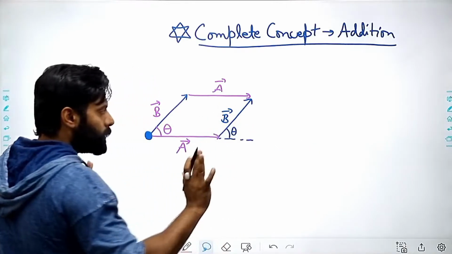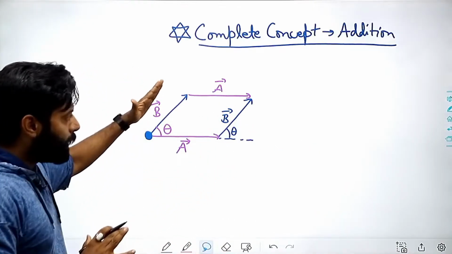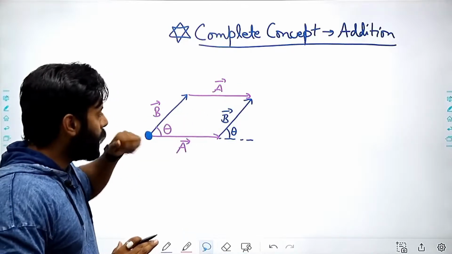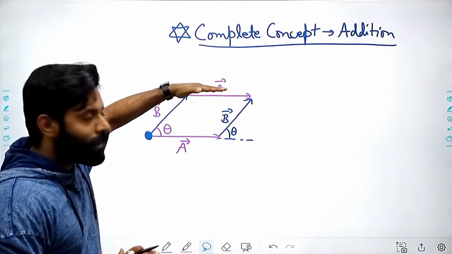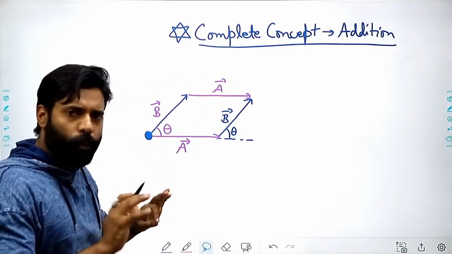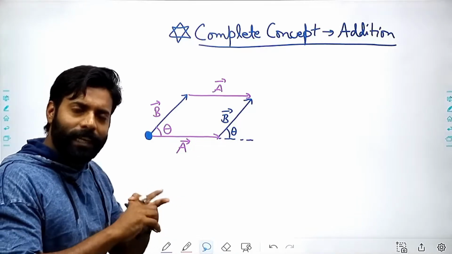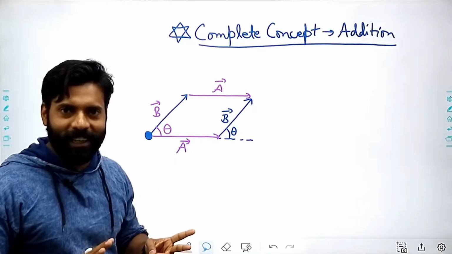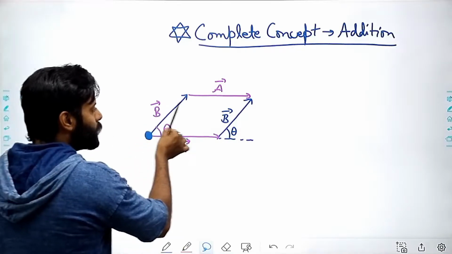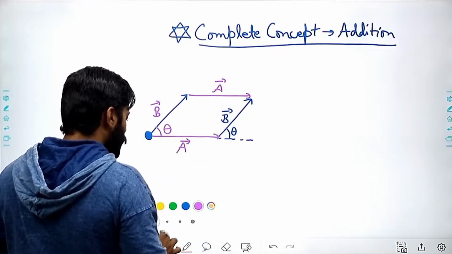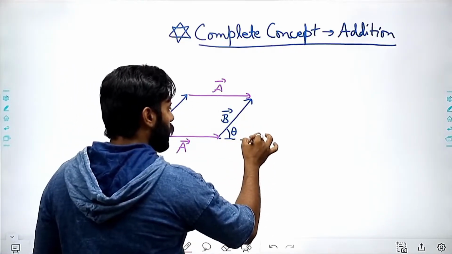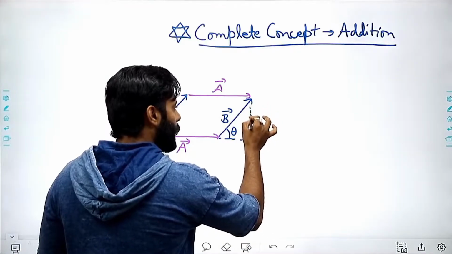When you are done with this, we are moving this b vector here. This is the a vector, we are moving this vector here. We are moving it parallelly, and we can do that because that won't change its direction, and we are not changing the magnitude, right? So I can easily move this vector here, and if I have moved this vector here, then what will happen? I can draw the perpendicular, right?